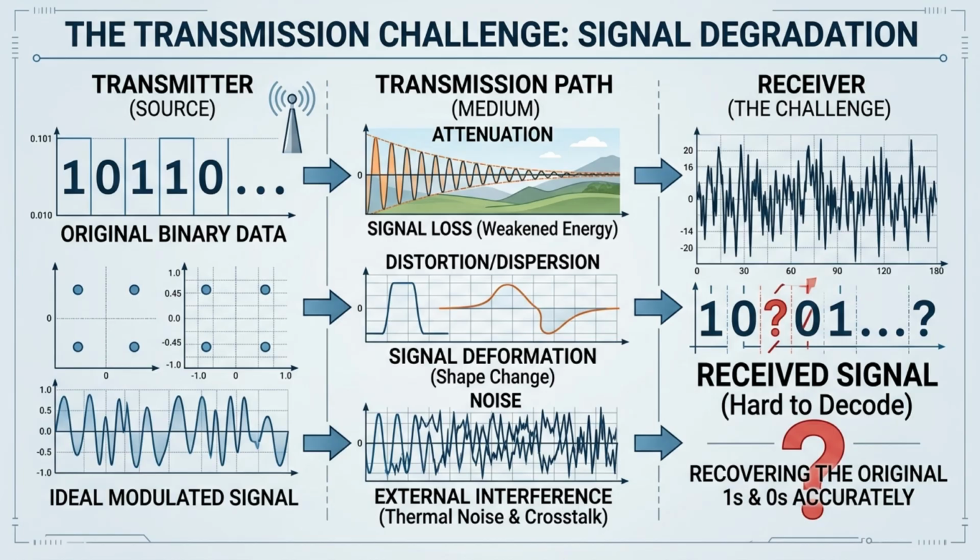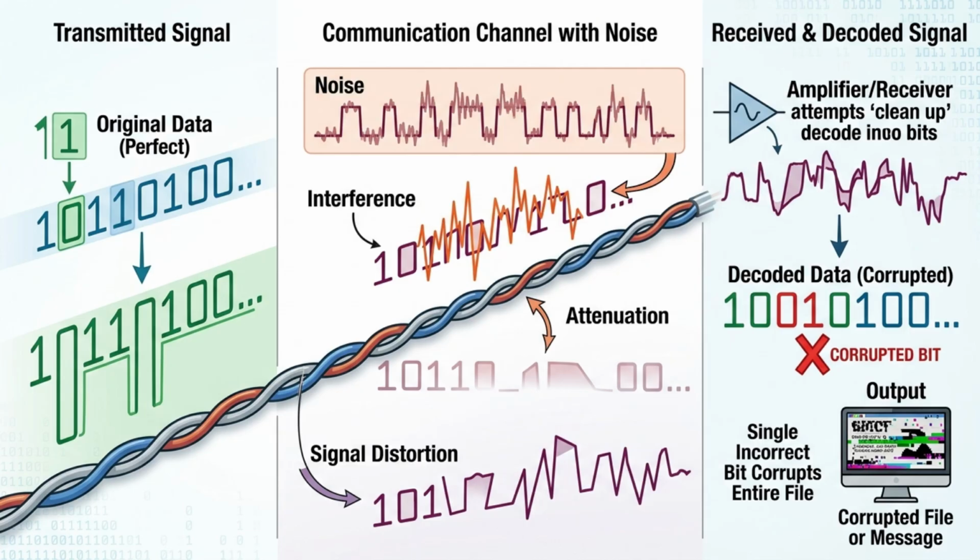In the previous lesson, we learned how communication systems convert binary bits into physical signals that can be transmitted through electromagnetic waves. However, another challenge immediately appears. Communication channels are never perfect. Noise, interference, attenuation, and signal distortion can change some of the transmitted bits before they reach the receiver. Even a single incorrect bit may corrupt an entire file, image, or message.